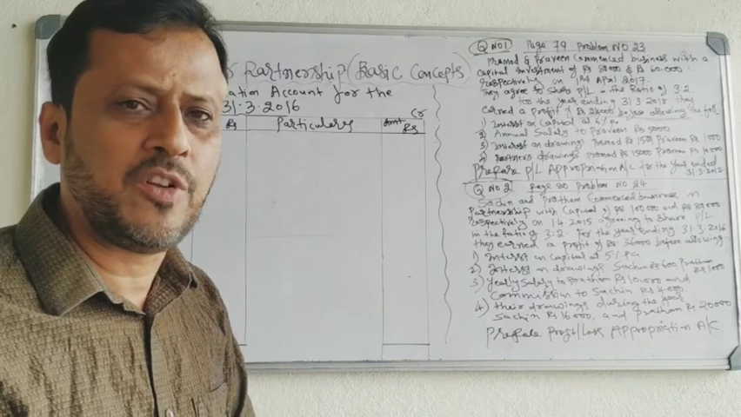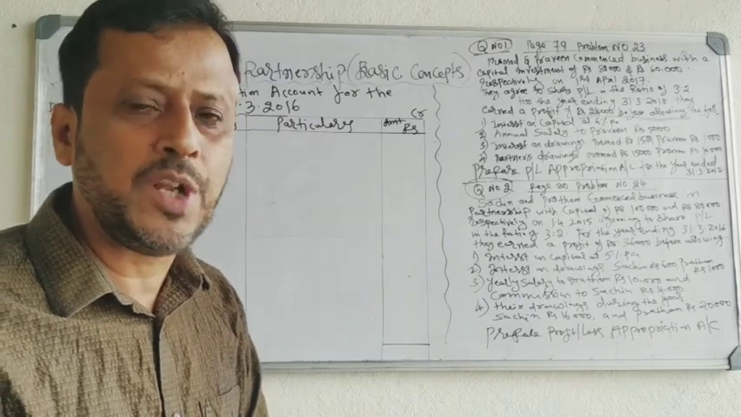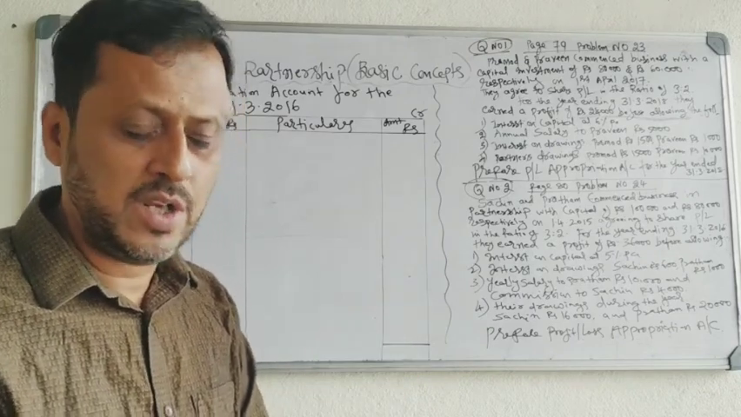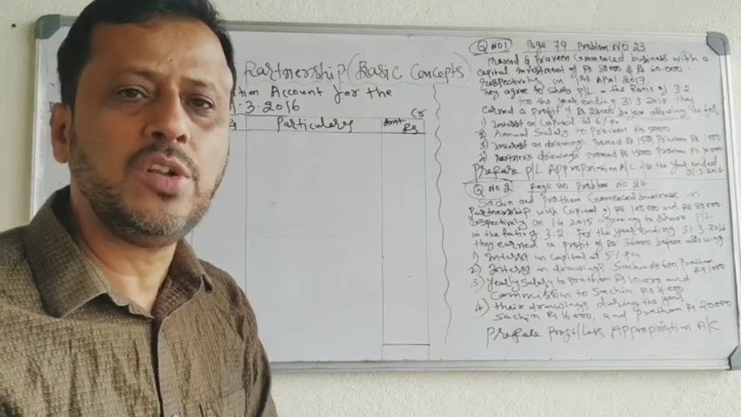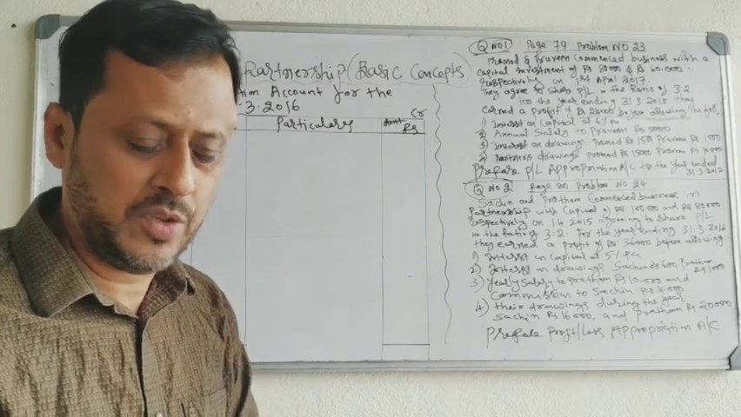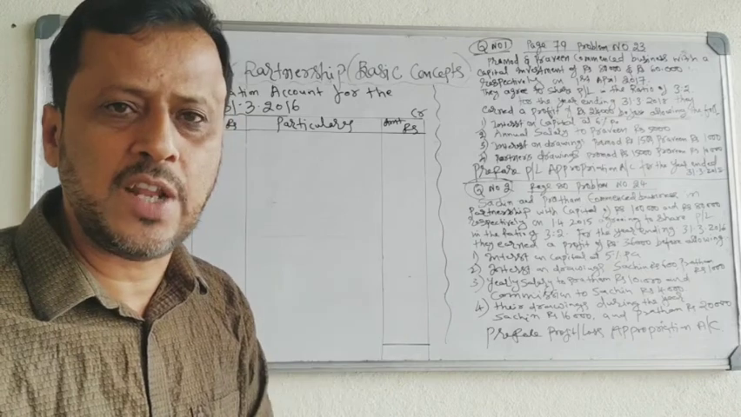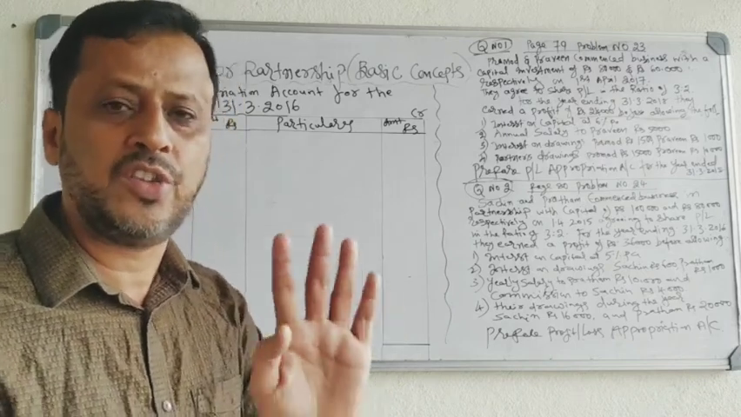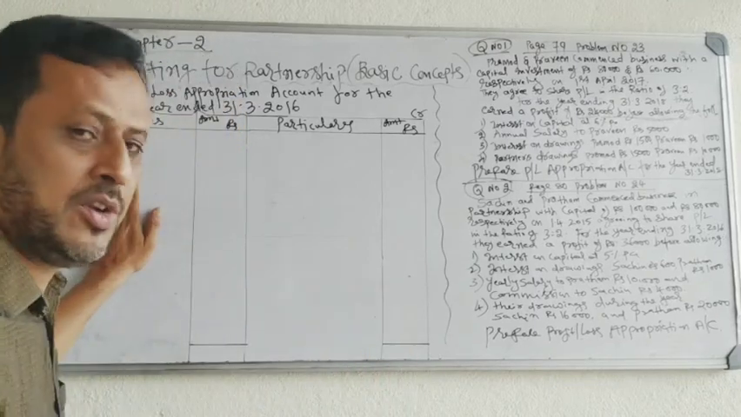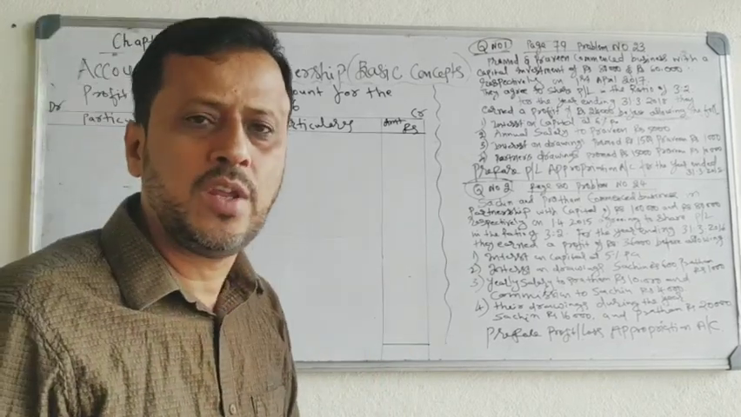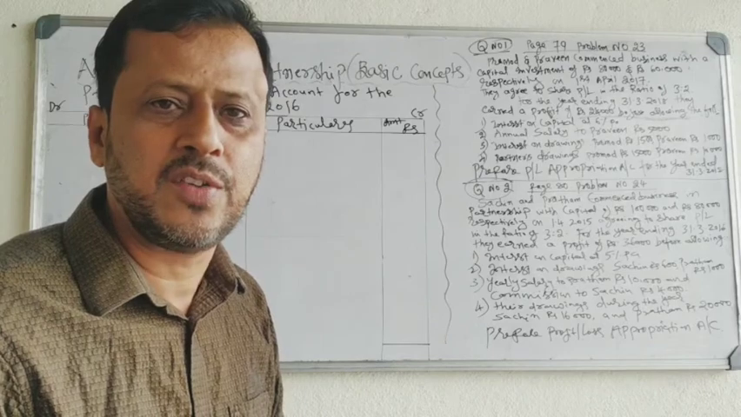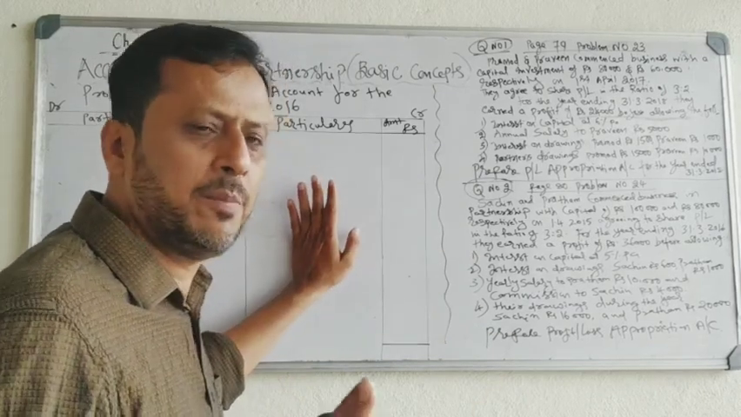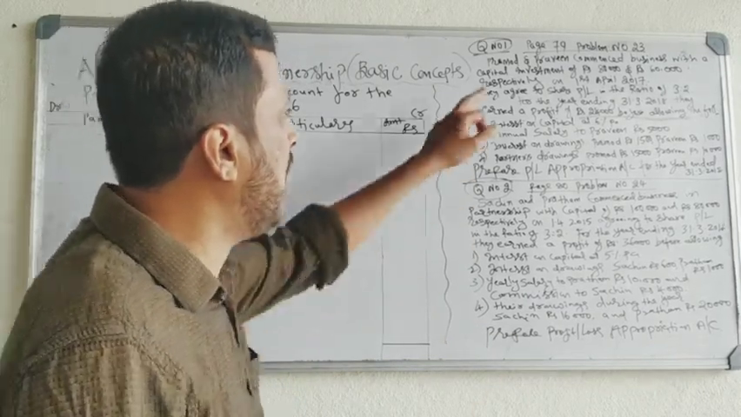What are the appropriation of profit items? Interest on capital, salary to partner, commission to partner, interest on drawings. These 4 items. Out of these 4 items, 3 are expenses: interest on capital, salary, commission. These 3 are expenses to the firm, record on the debit side. Interest on drawing is received by the firm from partners, record on the credit side. Very simple. Okay. So we'll go to the problem here once again.